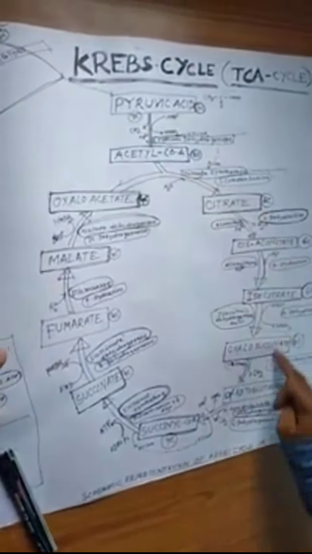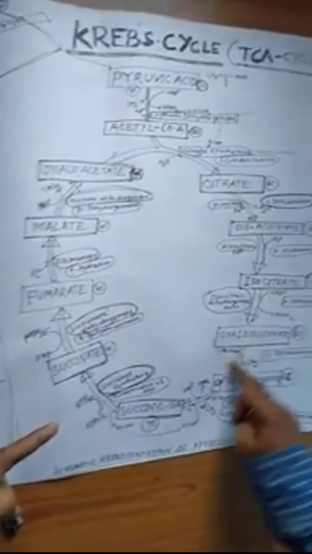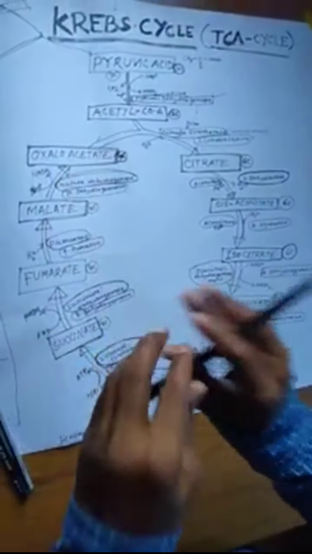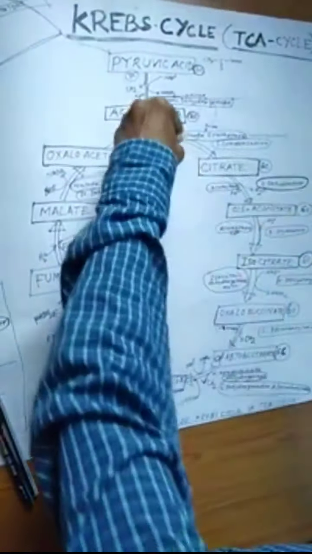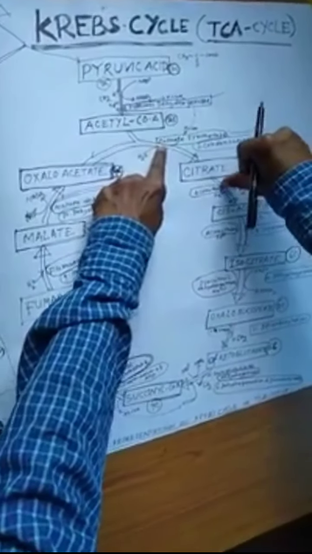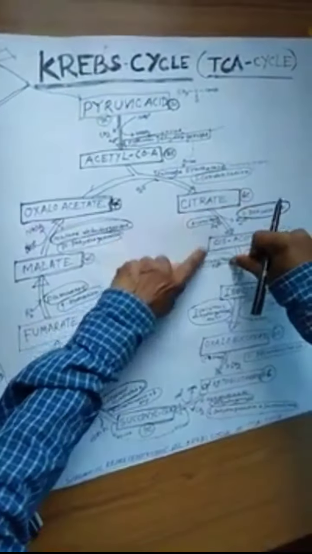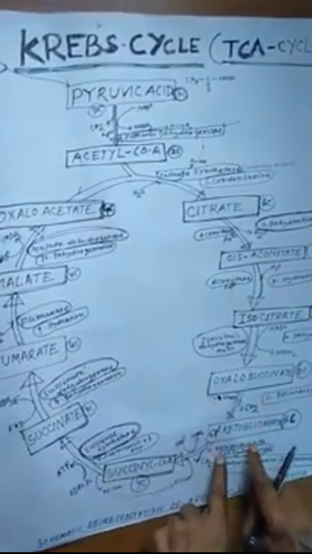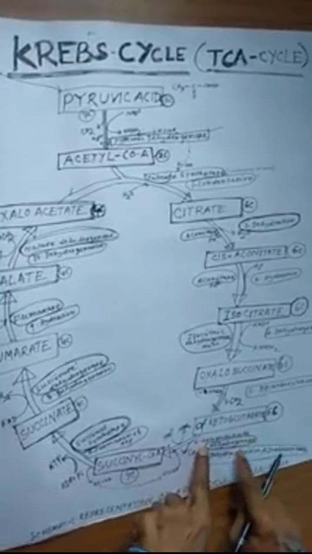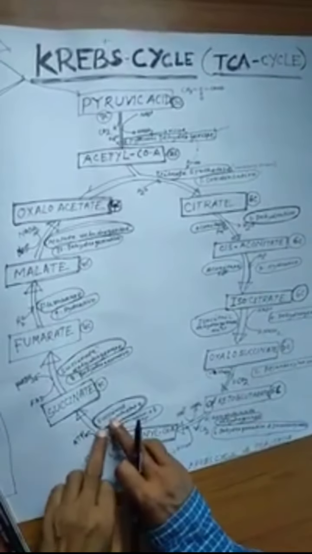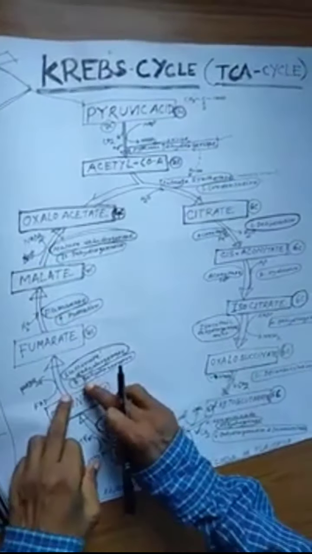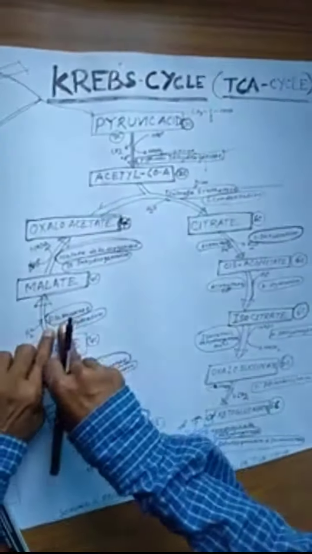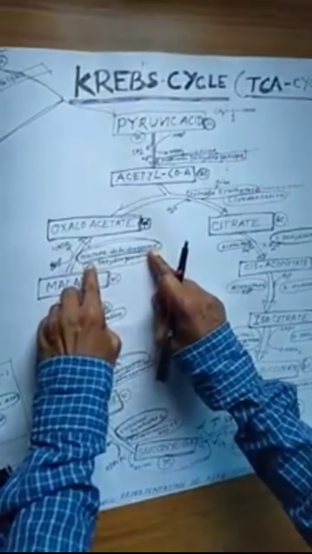This is the series of chemical reactions in this process, and the enzymes are citrate synthetase, aconitase, isocitric dehydrogenase, alpha ketoglutarate dehydrogenase, succinyl synthetase, succinate dehydrogenase, fumarase, and malate dehydrogenase.